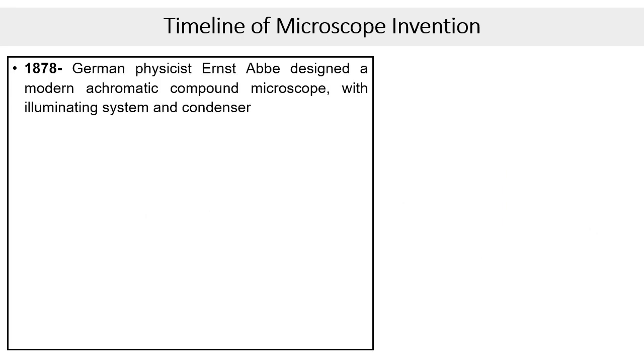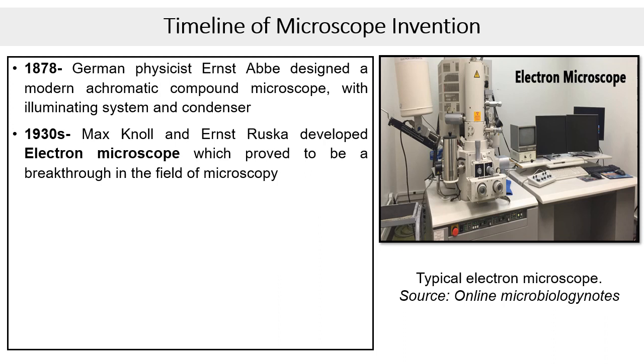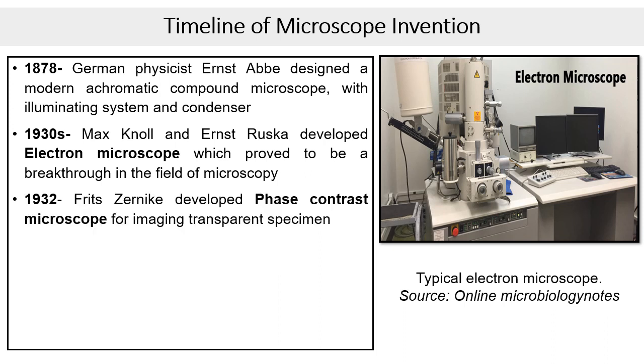In 1878, physicist Ernst Abbe designed a modern achromatic compound microscope having illuminating system and condenser. During the 1930s, another remarkable period, Knoll and Ruska developed the electron microscope, which proved to be a milestone in the field of microscopy. In 1986, Ruska was awarded Nobel Prize for this achievement. In 1932, Zernike developed the phase contrast microscope. Basically, phase contrast microscope is used to study the colorless or transparent specimens.